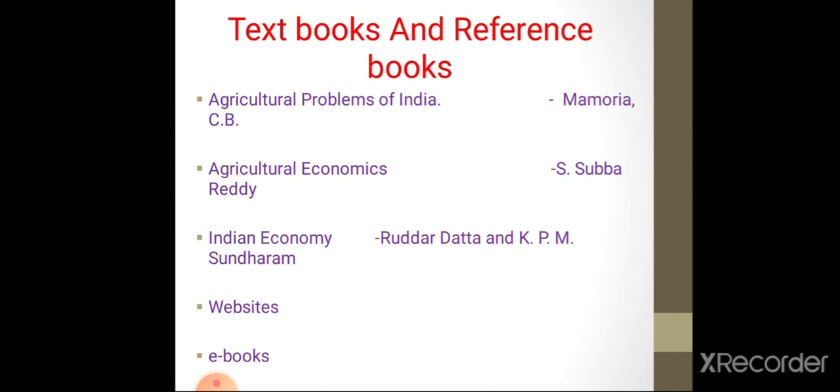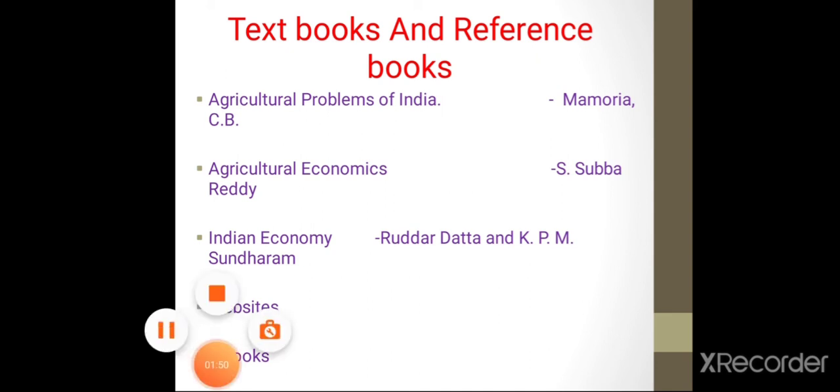After the practical syllabus, there are different textbooks and reference books. For this course we can use different textbooks and reference books. The first book is Agricultural Problems of India, written by C.B. Memoria. Then Agricultural Economics by S. Subba Reddy. The next book is Indian Economy by Rudra Datta and K.P.M. Sundaram. Also we use different websites and e-books for this course.